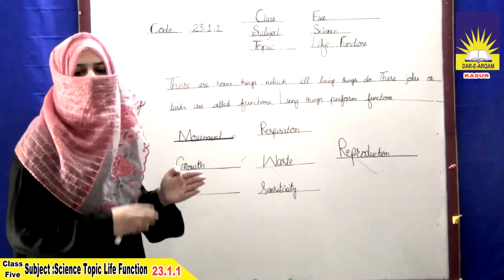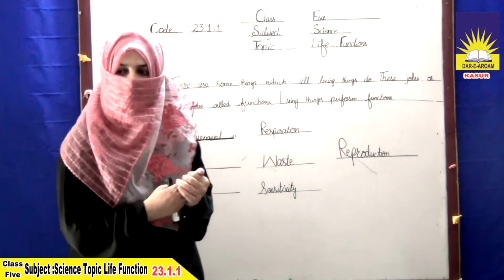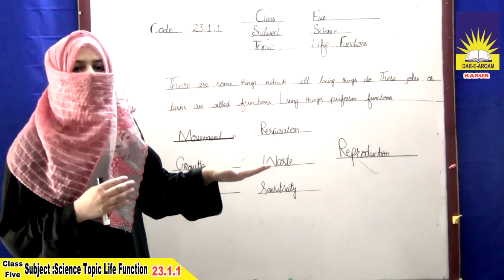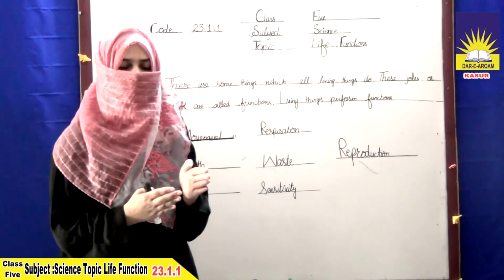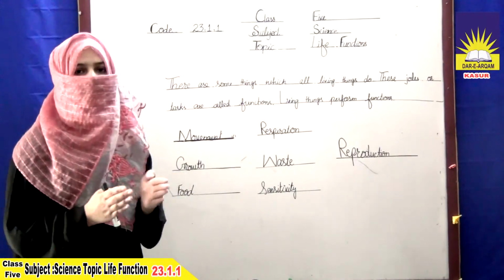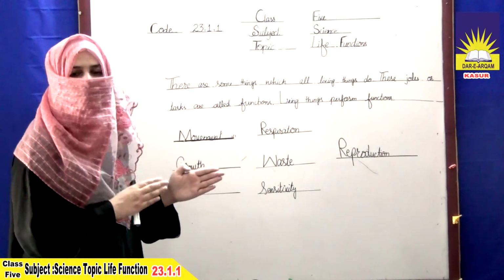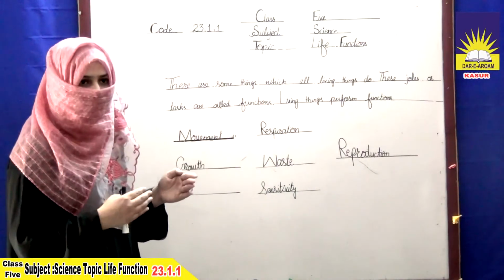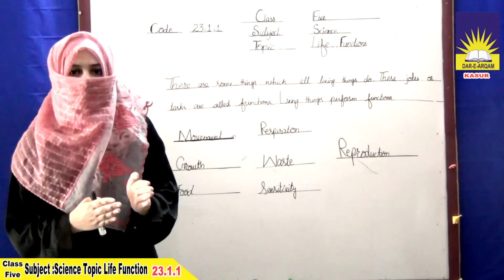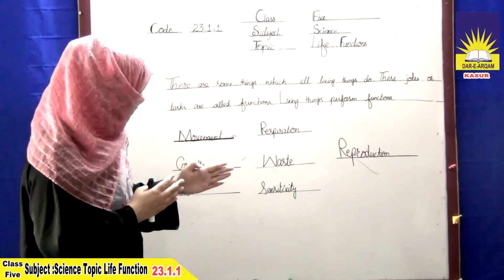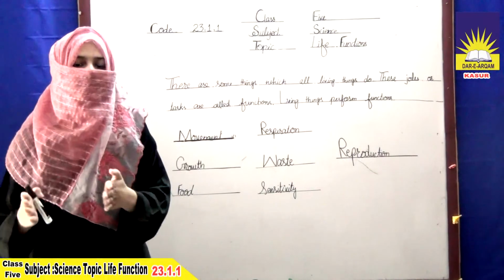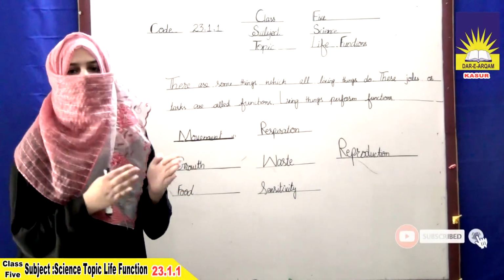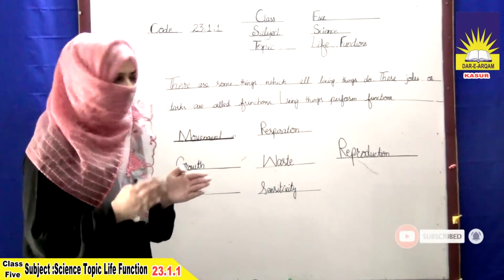Sensitivity. All living things have sense organs. The sensitivity of living things varies from species to species. Some animals have sense organs like humans, who use nose, eyes and skin to feel. Insects have feelers. They feel what things are present around them. A fly tastes anything by using its feet.